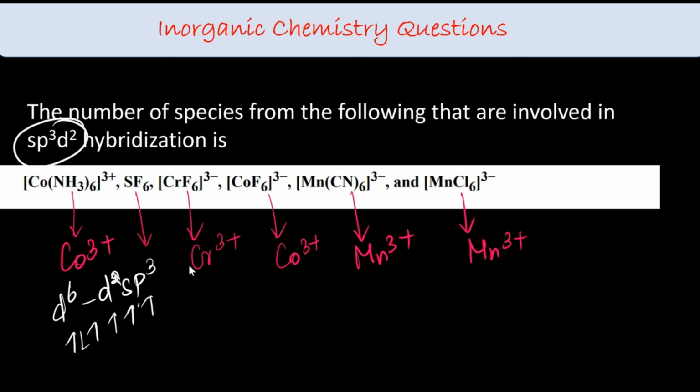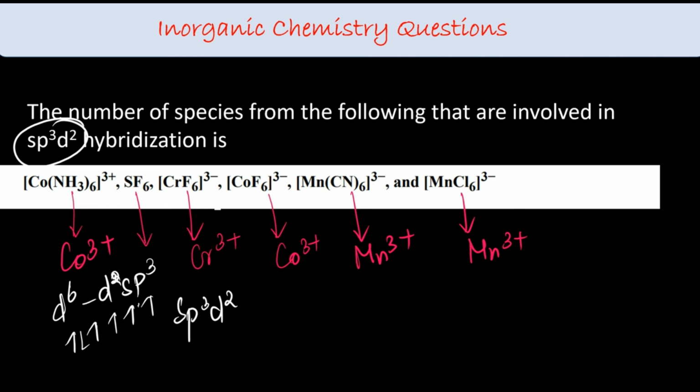The hybridization of sulfur: hybridization rule I told you, right? Take the valence electrons divided by 8 or 2, depending on the condition, and you will get the lone pair and bond pair electrons. You can match it with VSEPR. So SF6, that is sp3d2.